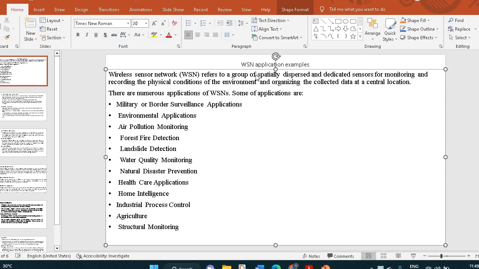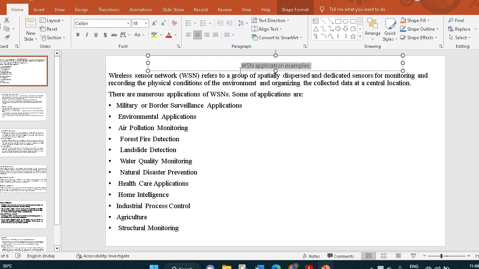Good morning. Today we are going to see WSN application examples. Wireless sensor network refers to a group of spatially dispersed and dedicated sensors for monitoring and recording the physical conditions of the environment and organizing the collected data at a central location. There are numerous applications of WSN.